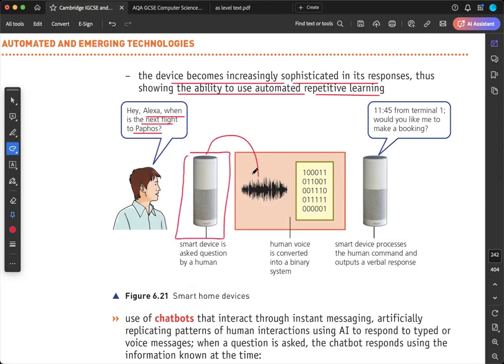Alexa is going to convert your analog data into digital data. Do you remember analog to digital? And then Alexa is going to understand what we are saying. Yes. And then Alexa responds to us like this: 11:45 from Terminal 1. Would you like me to make a booking? So this is how it works with Alexa too.